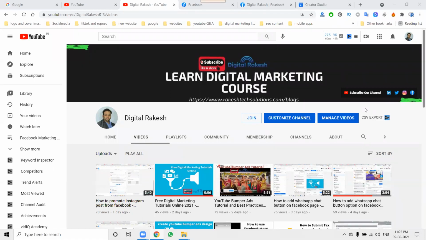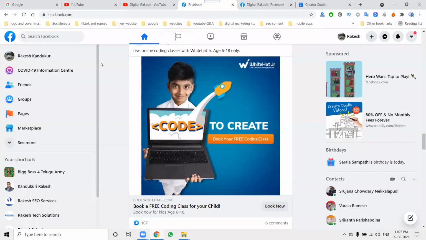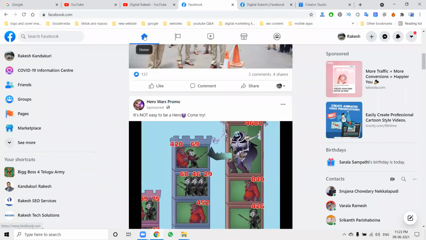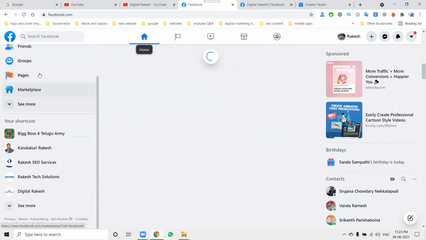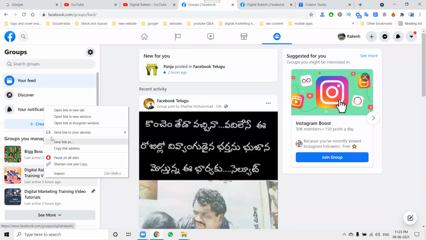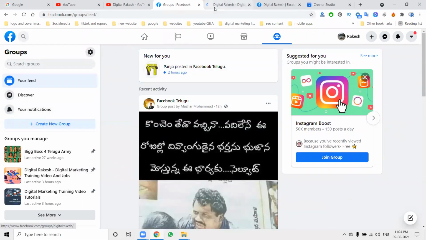So guys, everyone is using the Facebook option. One question very many people are asking many times: "Sir, I'm unable to add a group with the profile and page option." So first of all, you can select any group. First option, remember, any group will be eligible for page and profile.